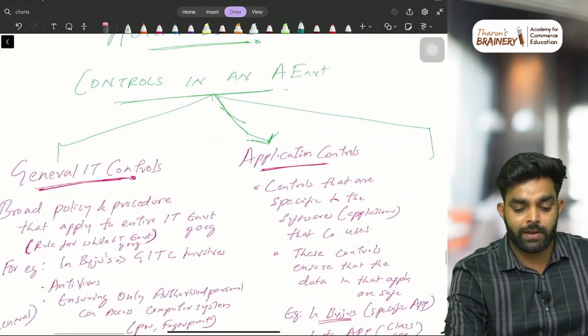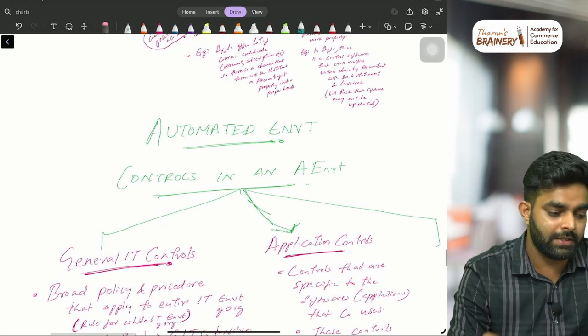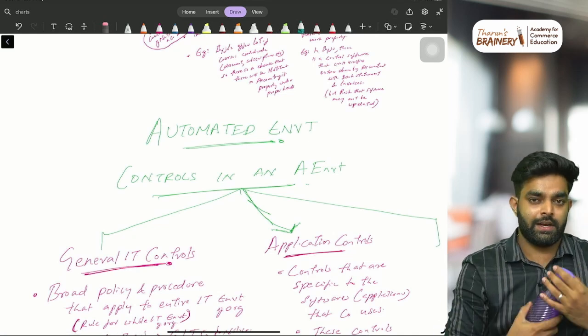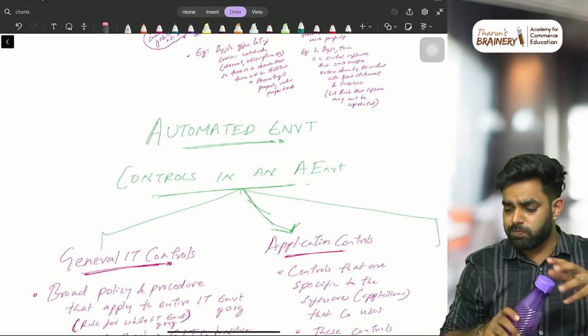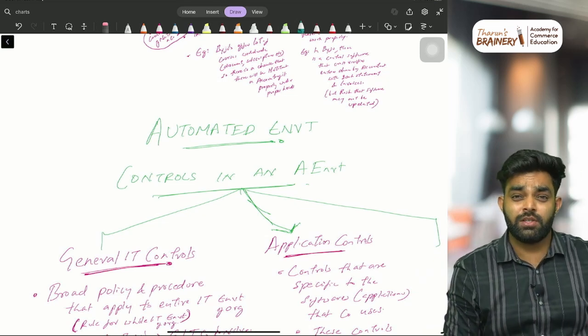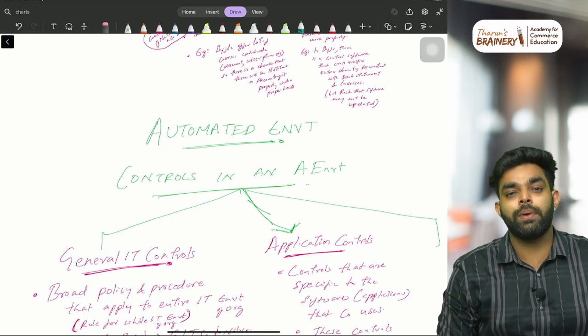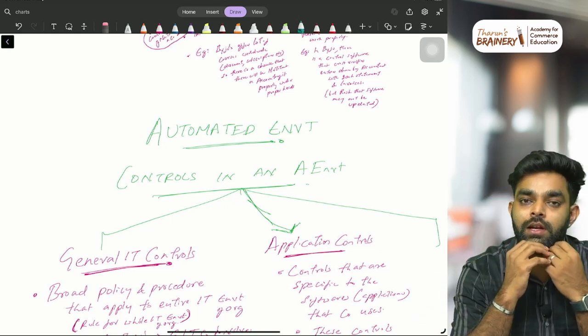Then we have controls in an automated environment. Automated environment means, for your base level understanding, not related to auditing, an environment in which everything is automated. Automated means manual intervention is not needed.